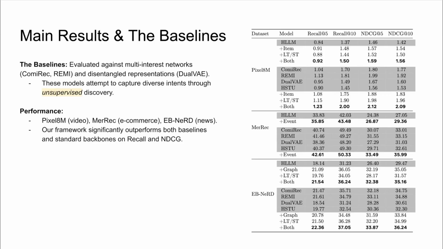What we found is that the unsupervised baselines are often less stable, as you can see in the table here. The addition of different types of human priors significantly outperforms both the standard backbones and the multi-interest baselines across both recall and NDCG. The main takeaway here is that using explicit, market-validated human priors as a form of weak supervision is far more effective at guiding the model to learn disentangled representations than relying on unsupervised signals.